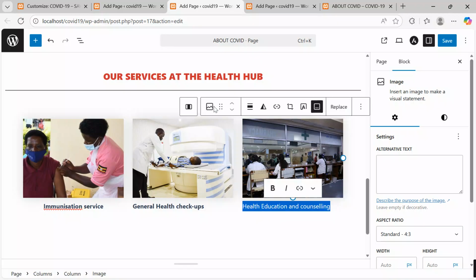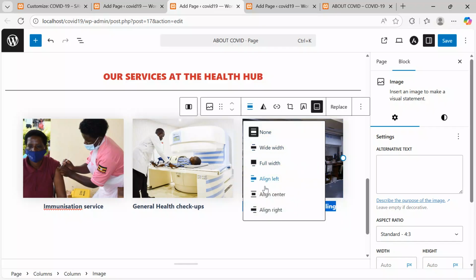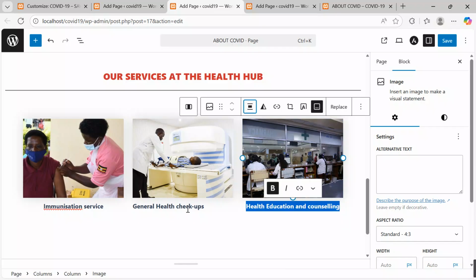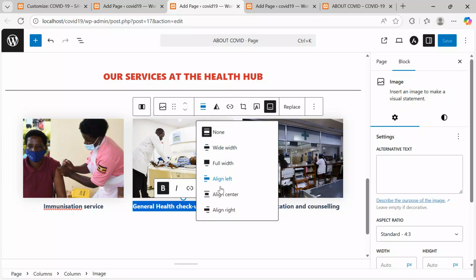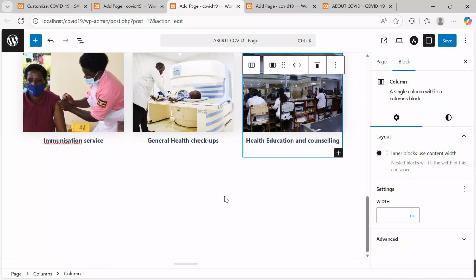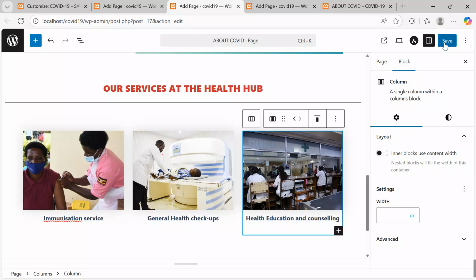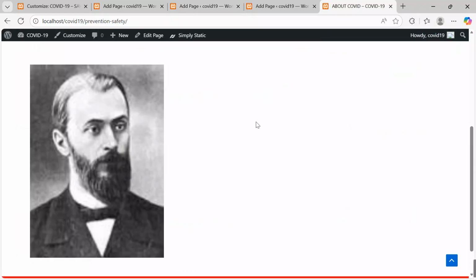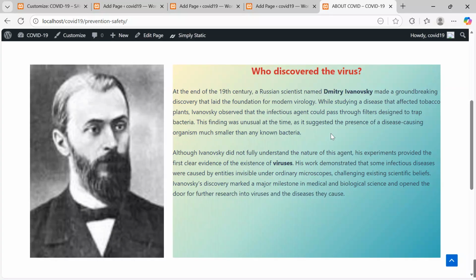So after keeping it at that, I can also now bold and make sure that I can also align center. Even this, let me align center. Okay, now after all this, I save changes. I'll save changes. Yes, I'm saving changes. Now, after saving changes, come back to your page, refresh, and see whether the magic is taking shape.